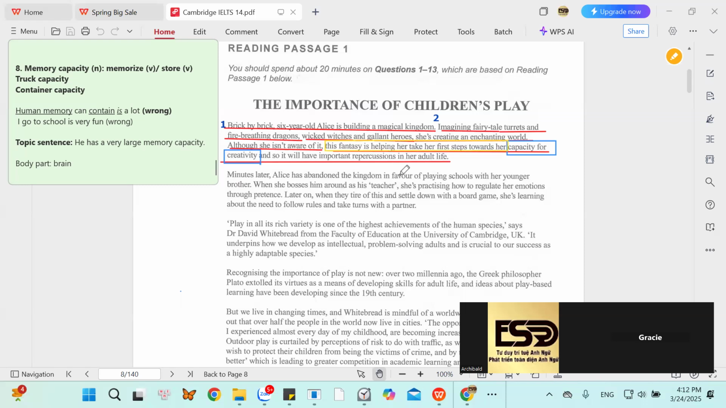This fantasy is helping her take her first steps towards her capacity for creativity. The first step towards creativity. The first steps towards her capacity for creativity.